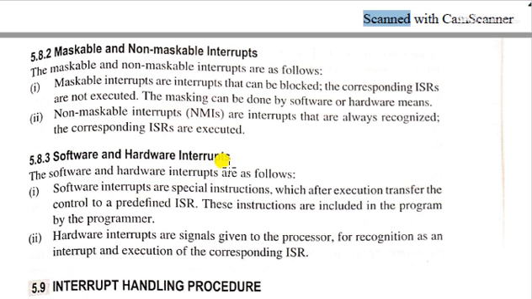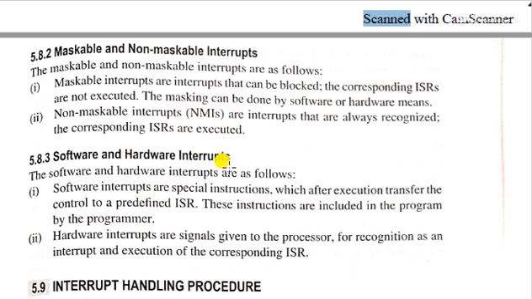In the 8085, some interrupts can be used by the programmer during the program. The programmer can also interrupt the 8085 by the software interrupt. I think it is clear.